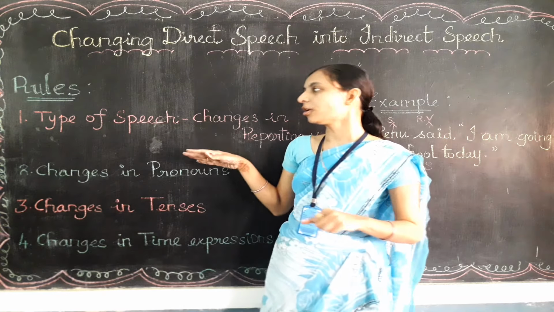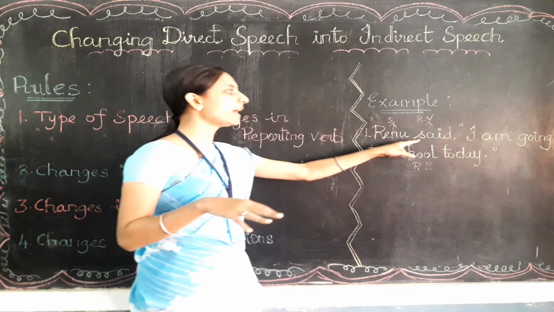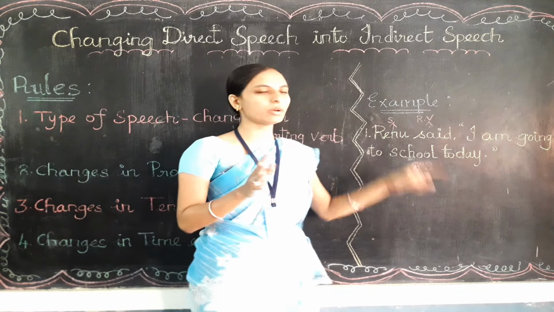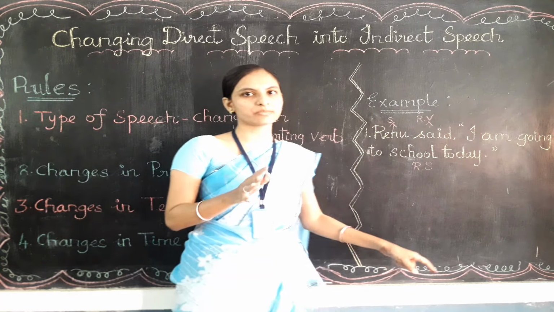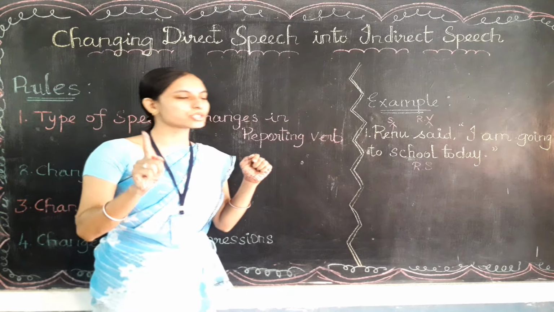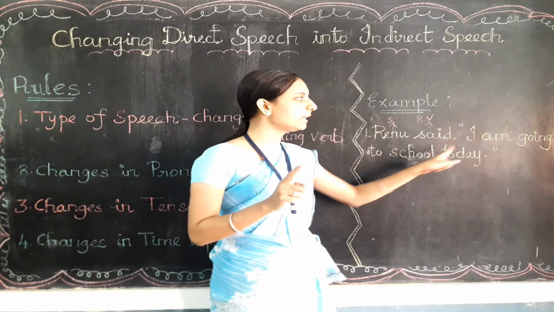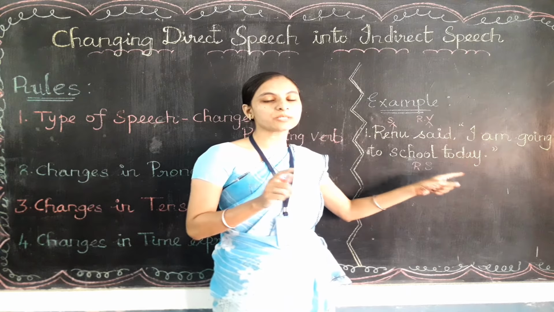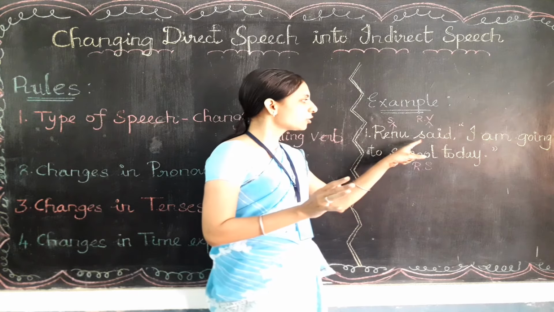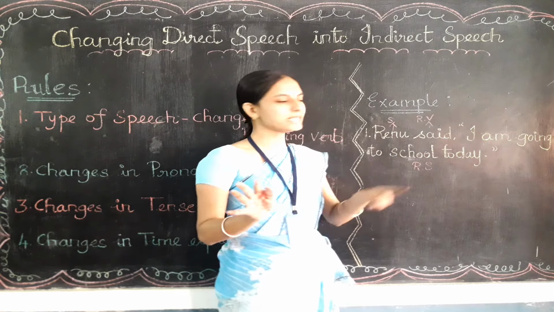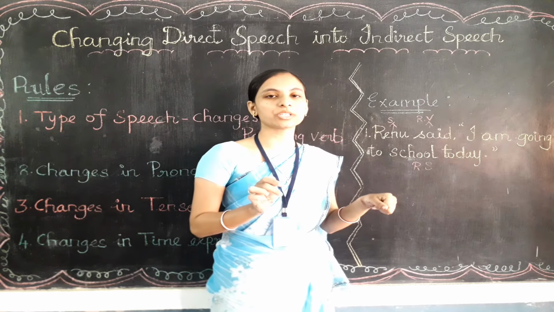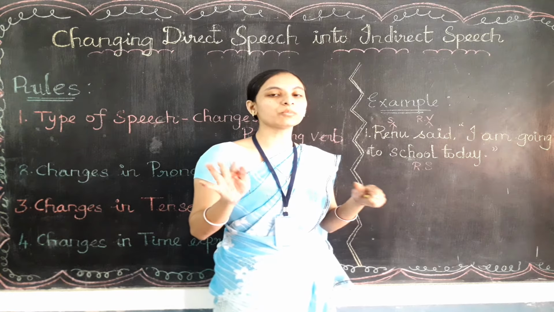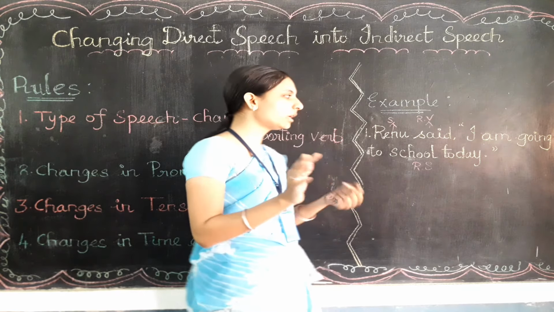If there is a normal statement, we will write said as it is, the reporting verb as it is. So you need to check the type of speech first. That is the first rule. Here we have found that this reported speech is a statement only. So said will come as it is, and in place of the inverted commas we will be using the conjunction that.